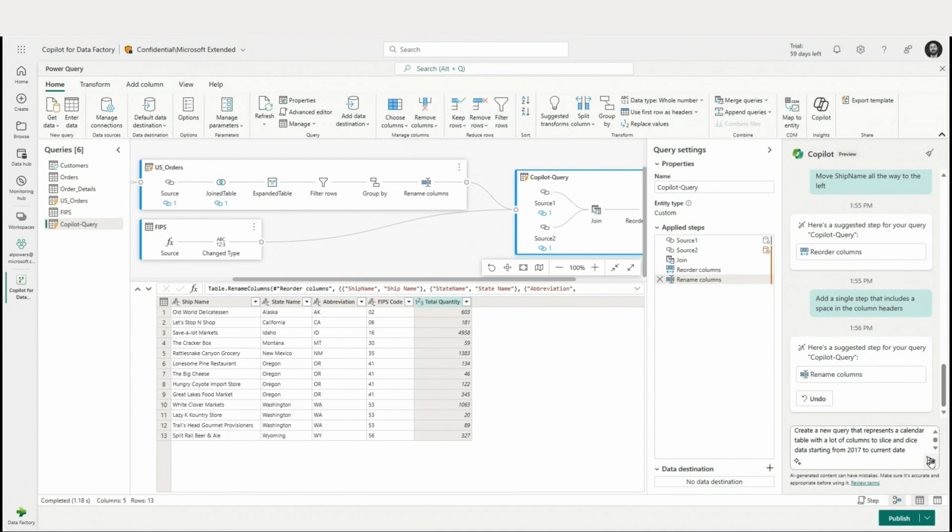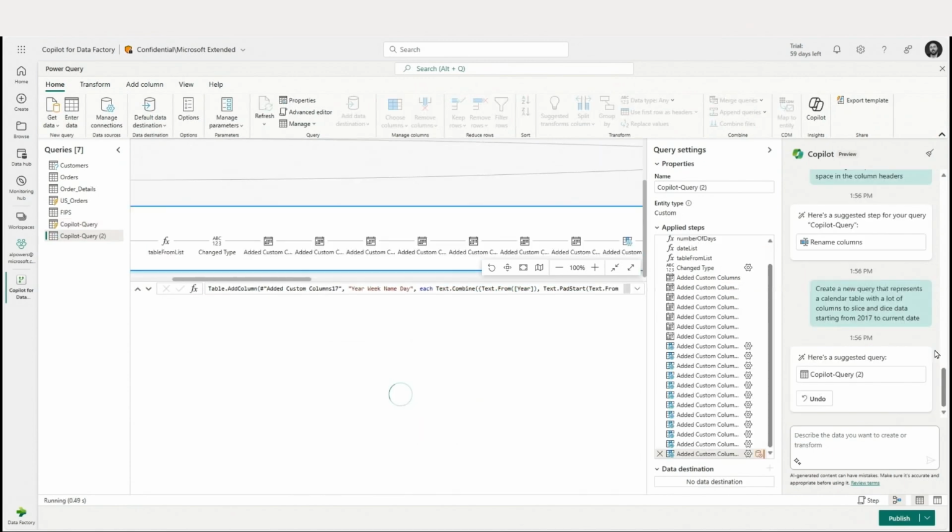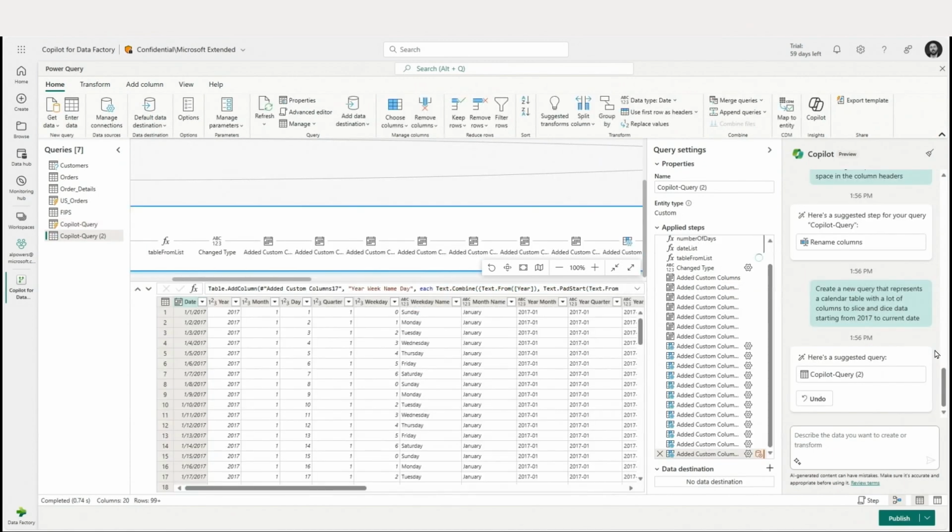OK, so to wrap up, let's go ahead and actually ask Copilot to create us a calendar table. What it's going to do now is automate something that takes over 20 Power Query steps, and it's going to carry this out in this single query, right? So we're going to create a calendar table starting all the way from 2017.